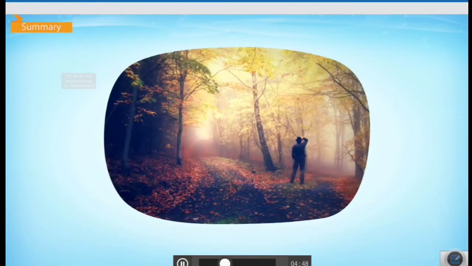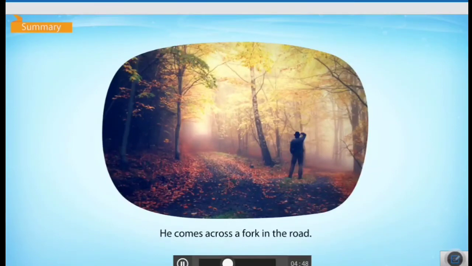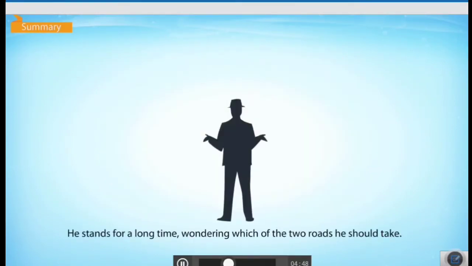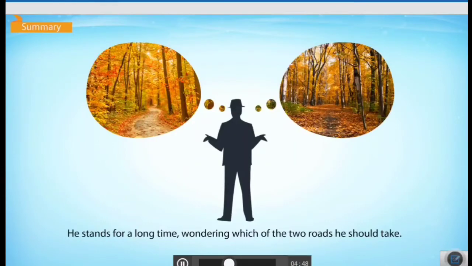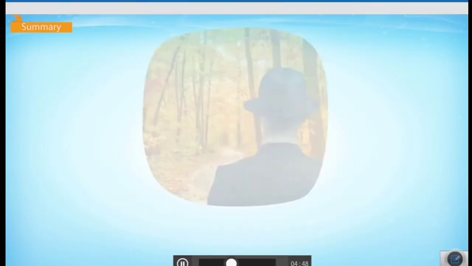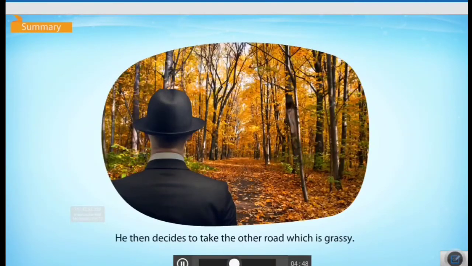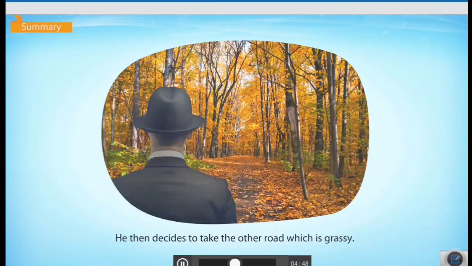Let's take a closer look at the poem The Road Not Taken and see what it's about. One autumn morning, the speaker walks through the woods. He comes across a fork in the road. He stands for a long time, wondering which of the two roads he should take. He feels sorry that he cannot walk down both of them at once. He peers down one road to see where it goes, but he can only see up to the first bend as plants and foliage block his view. He then decides to take the other road, which is grassy.